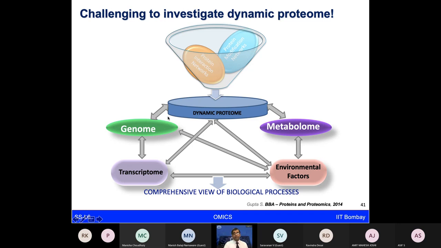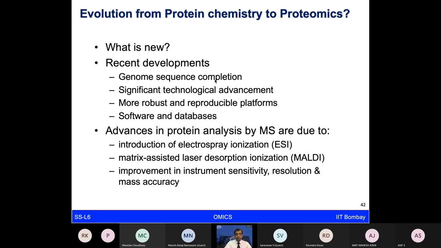And therefore, as you can see in this particular picture, the genome is quite static, and it interacts, giving rise to RNA, and then sometimes interacting with proteins in DNA-protein formation as well. Then there are metabolites forming in the body, which are also interacting with various other biomolecules. All of them are governed by environmental factors, which shape the phenome, or the phenotypes. So understanding a biological process is quite challenging. The interplay of these dynamic molecules, and especially dynamic proteins, with protein interaction networks and protein modification networks, plays a very crucial role.